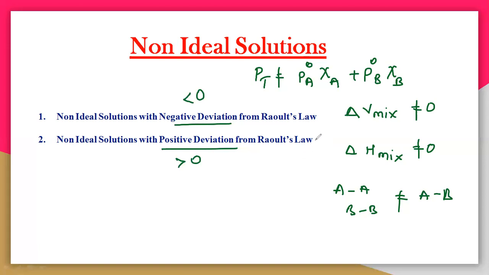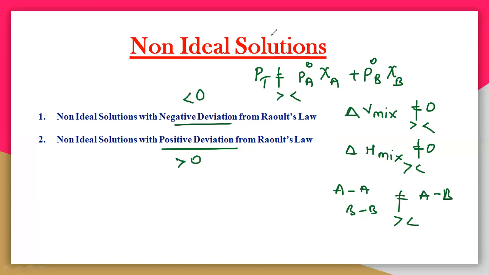So here the non-ideal solution means not equal. In place of not equal, I can write less than or greater than. Here also I can write less than, greater than. So by using the less than and greater than, you can write just two types of classification: the non-ideal solution with a negative deviation and the non-ideal solution with a positive deviation.